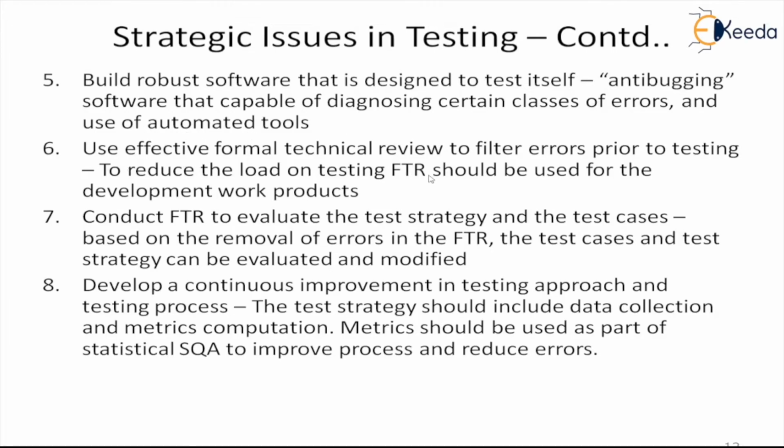Use effective formal technical review. So the FTR process has to be there prior to the testing. The test strategy should be in such a way that FTR is a must. Because if you have an FTR, the errors that have passed through and got amplified or generated during each phase become fewer, because FTR filters out some. So when you come to testing, you don't have 100% of the errors, some have been removed. So the load on testing is reduced. You can have fewer test cycles than you would have if you didn't have an FTR.